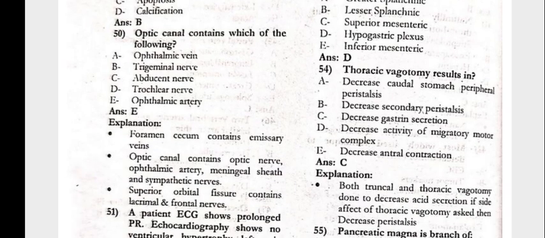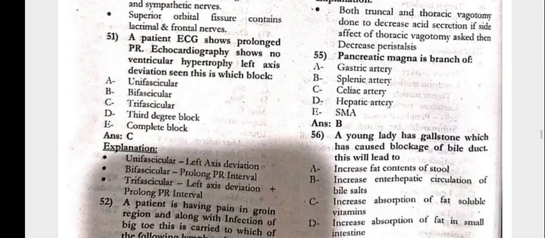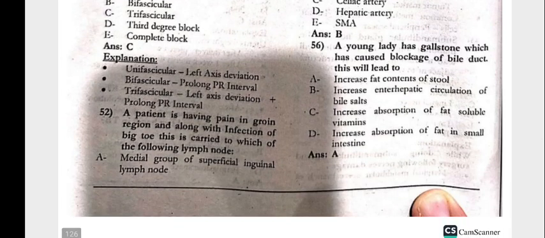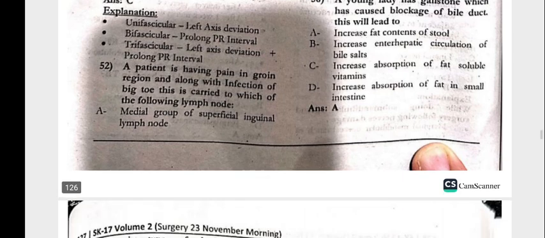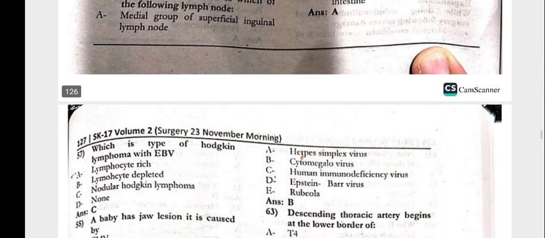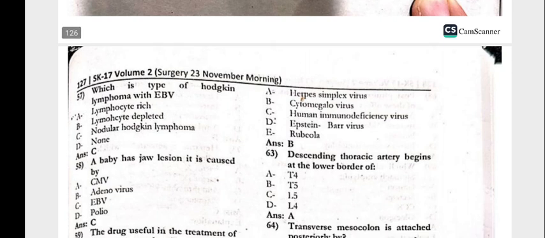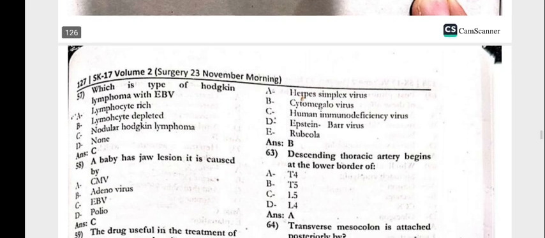Thoracic vagotomy results in decreased gastrin secretion. The pancreatic magna is a branch of the splenic artery. The young lady has a gallstone which has caused blockage of the bile duct. This will lead to increased fat content of the stool. Which of the following is a type of Hodgkin's lymphoma with EBV, Epstein-Barr virus? That is nodular Hodgkin's lymphoma.